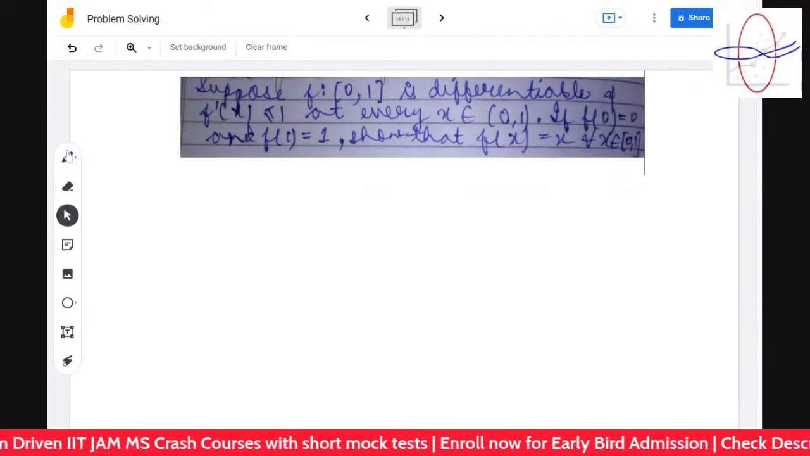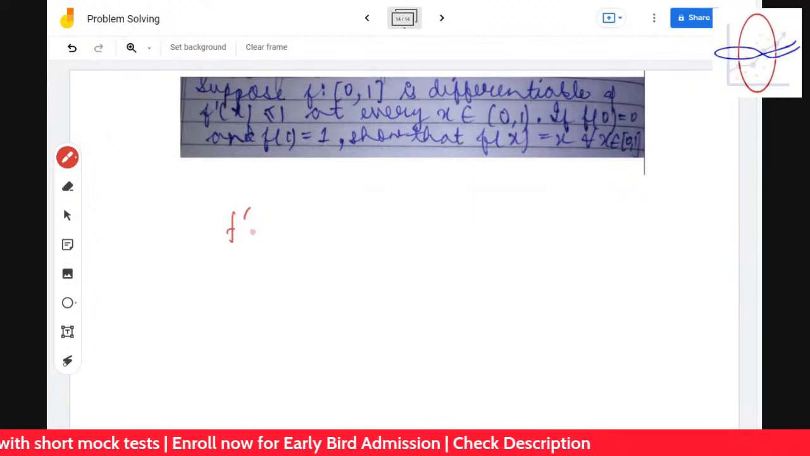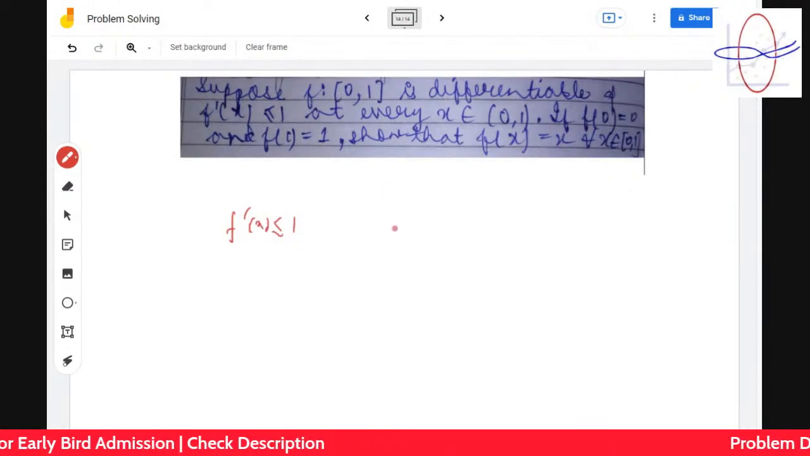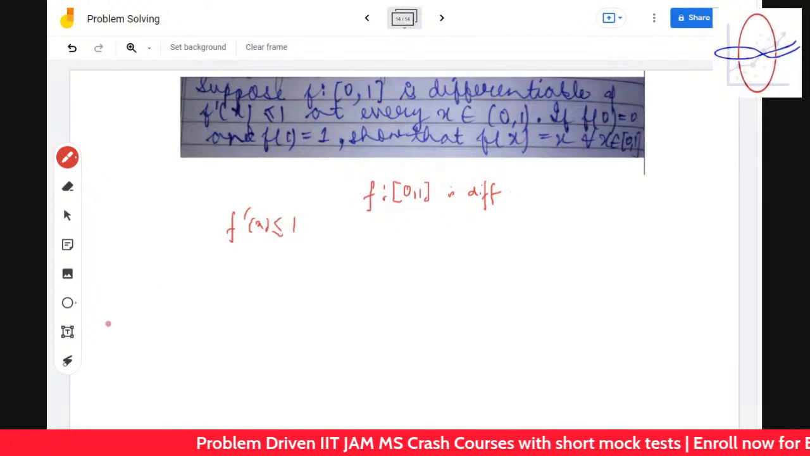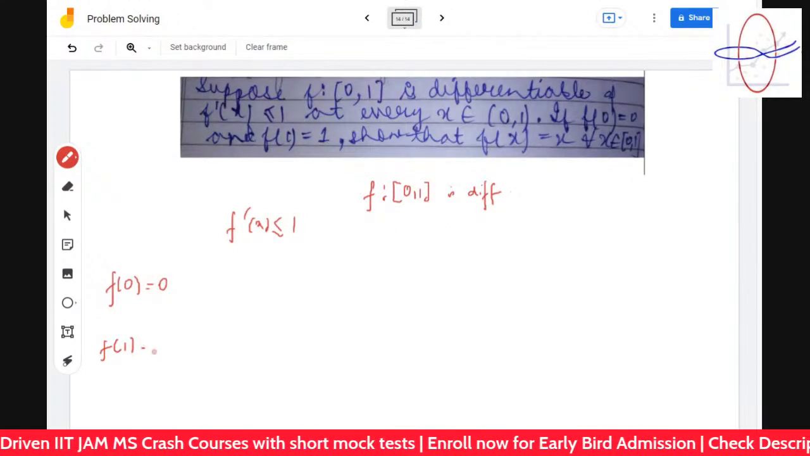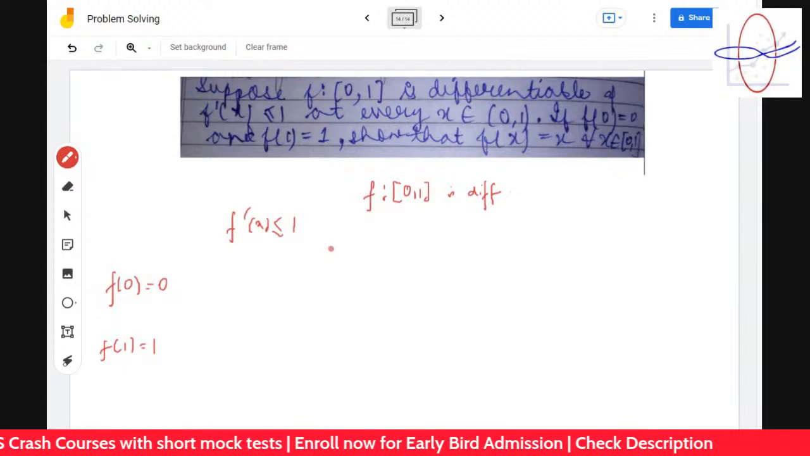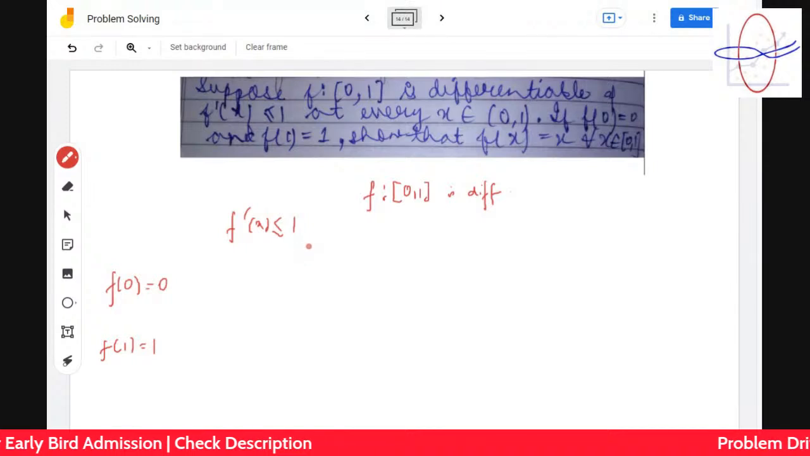Say f is from 0 to 1 and is differentiable, and f dash x is less than or equal to 1. If f of 0 is equal to 0 and f of 1 is equal to 1, show that f of x is equal to x. Okay. That makes sense. So the idea is very simple.